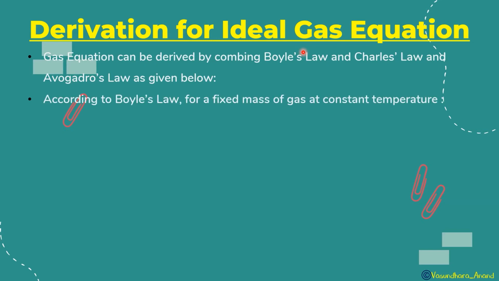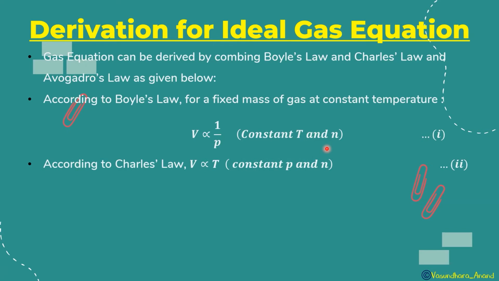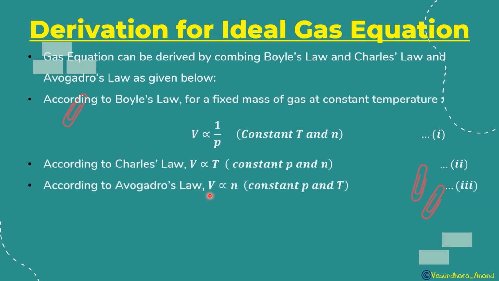Let's move to this. According to Boyle's law, for a fixed mass of a gas at constant temperature, we know that volume is inversely proportional to P. Here I have kept T and the number of moles constant. Now, according to Charles' law, volume is directly proportional to temperature at constant pressure and n. Combining, V is directly proportional to T upon P. And Avogadro's law is V is directly proportional to n, at constant P and T. So, just combine all this. What you will get is nT upon P, isn't it? V is directly proportional to nT upon P.